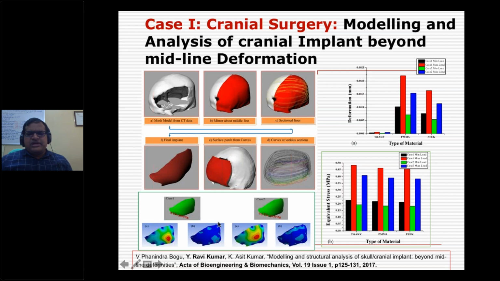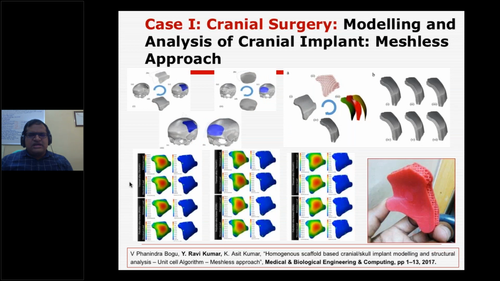Then we did a simulation, and we tried different materials: titanium and PEEK. Unfortunately we don't have many choices here. Why? It should be an FDA approved material. So we have polymers like PMMA or PEEK, or titanium as the metal. We tried these materials and came out with an analysis of which material it will be.